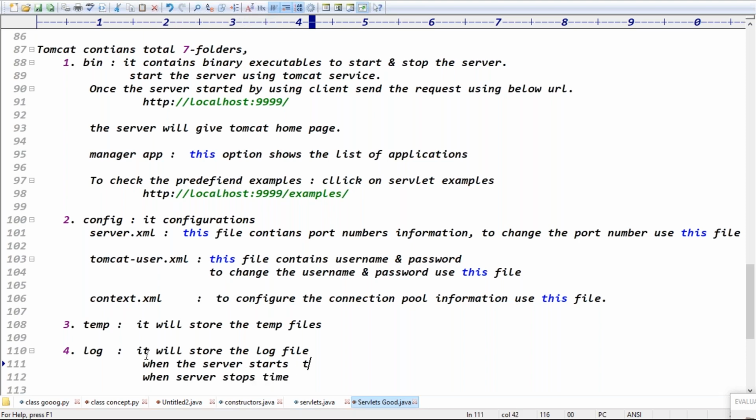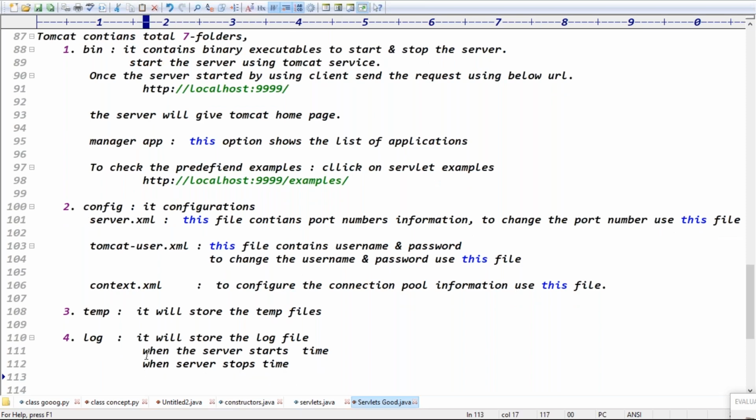Sir, what about temp? What kind of files will it be storing, sir? The timestamp depends on the locale that you gave, basically. For us it is showing the IST standard. It depends on the locale we selected. If it is from the US, they will show their standard, right? Okay, I got that.